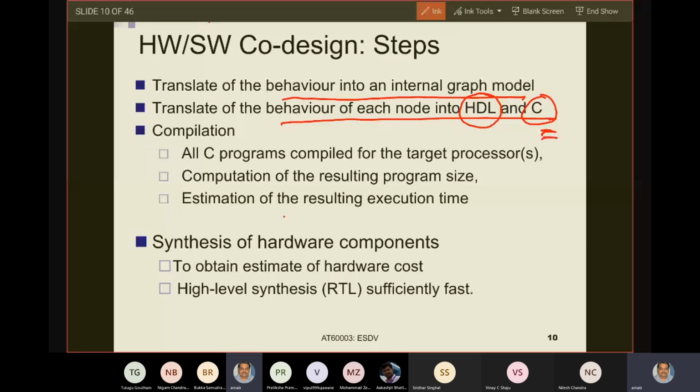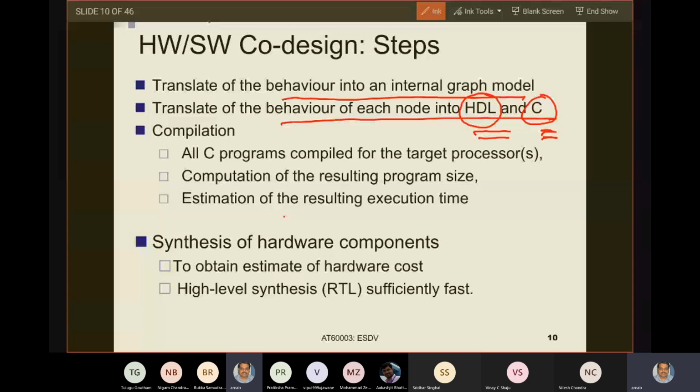If it is finally implemented as hardware, then we have to describe that functionality in terms of a hardware description language, and do a high level synthesis corresponding to that hardware description language description. So the first part of the compilation of the hardware description language is high level synthesis, to generate a digital design for the functionality, and that digital design gives you an idea of the hardware cost, maybe the hardware area cost.